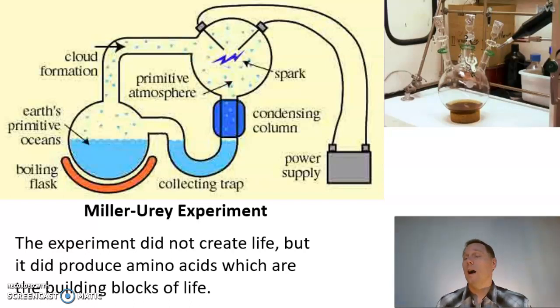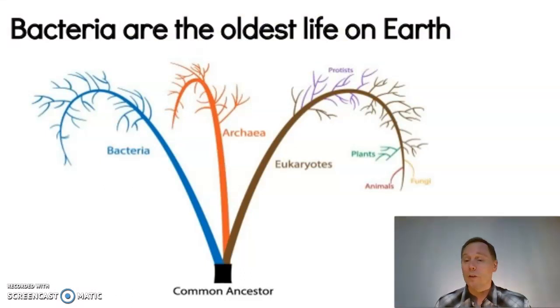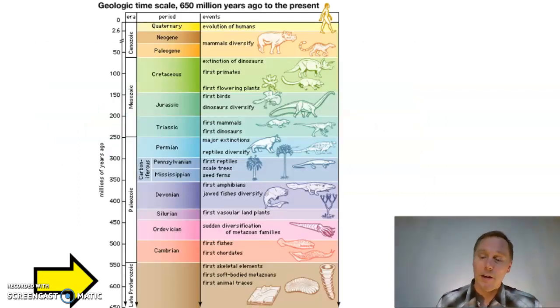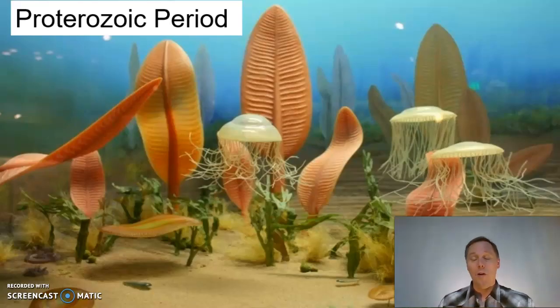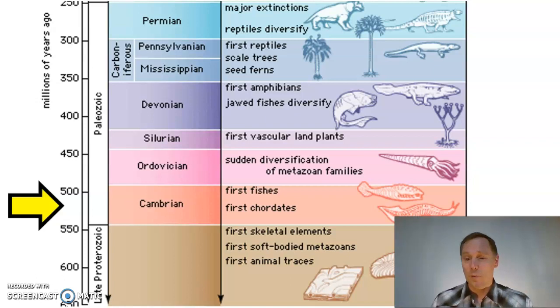But regardless of however life formed, we know that it was bacteria that were the original life forms on this planet. And as soon as bacteria are here, life begins, and evolution by natural selection begins. So let's come back a couple million years later, and let's get a closer look at this timeline. There we go. All right, we are in the Proterozoic period, and wow, natural selection has been working. Jellyfish and a couple of other little organisms going on in this early ocean.